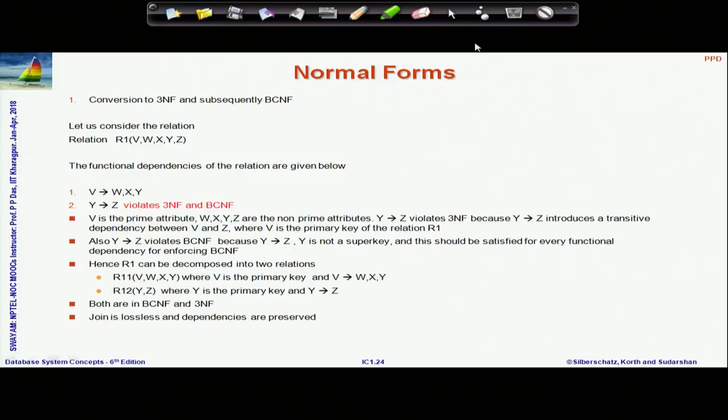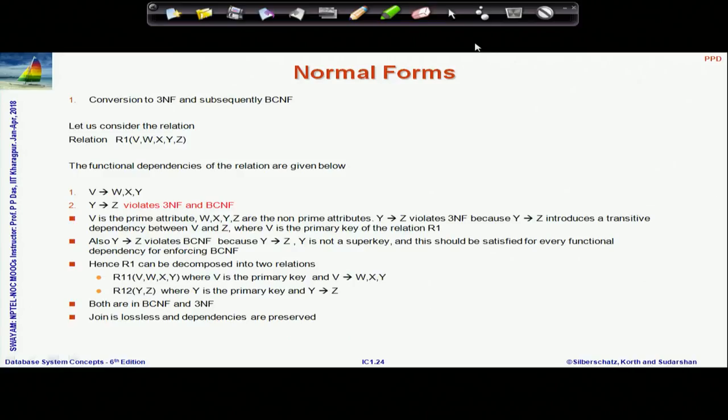If you understand this philosophy, then the rest of the algorithm and the process are very straightforward. All that you need to check is to remember the first normal form condition, multi-valued attributes; the second normal form condition, partial dependency; the third normal form condition, the transitive dependency; and the condition of the Boyce-Codd normal form, where every non-trivial dependency must have a left hand side which is a super key. So, with that I will not go through each and every step here.